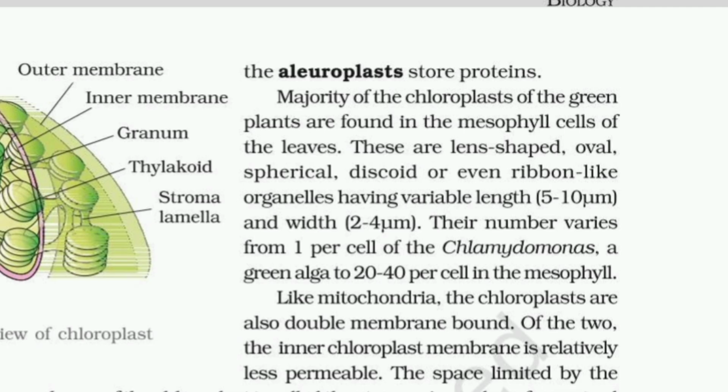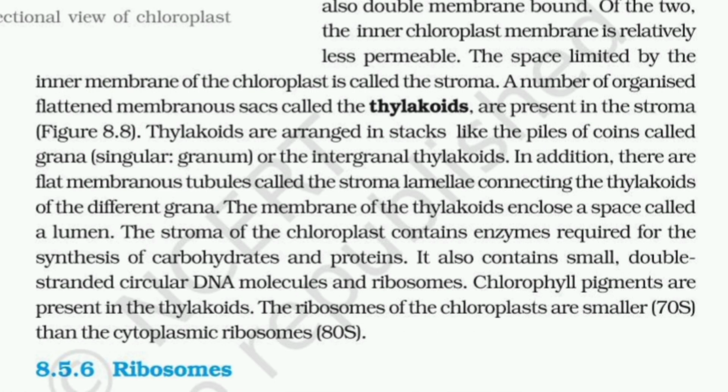The space limited by the inner membrane of the chloroplast is called the stroma. A number of organized flattened membranous sacs called the thylakoids are present in the stroma. Thylakoids are arranged in stacks like piles of coins called grana or the intergranal thylakoids. In addition, there are flat membranous tubules called the stroma lamellae connecting the thylakoids of the different grana. The membrane of the thylakoids encloses a space called a lumen.